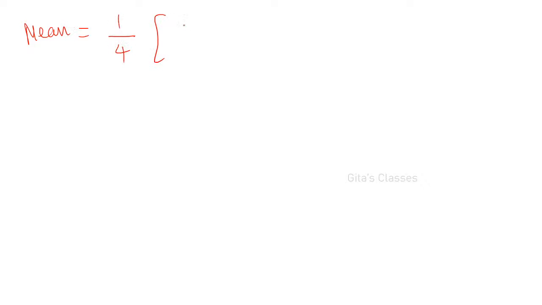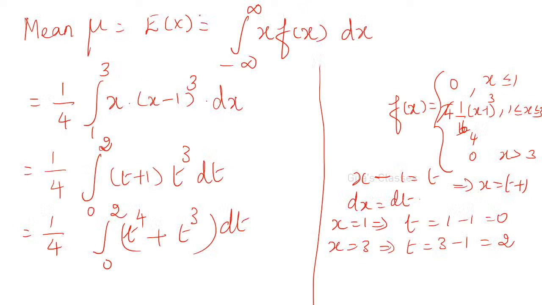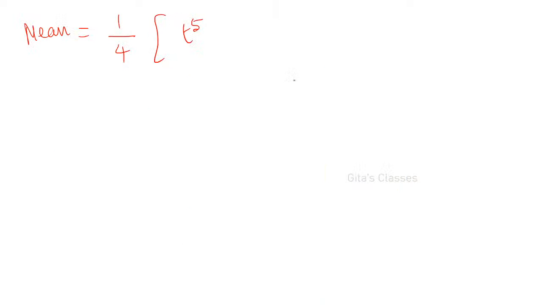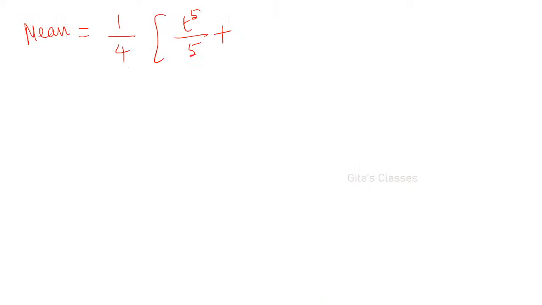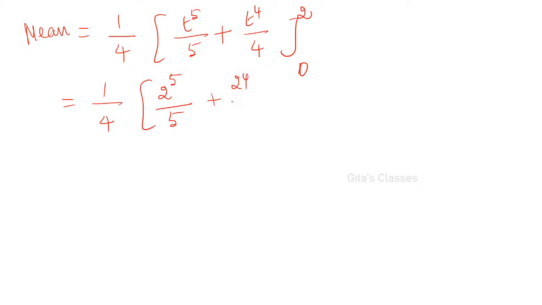So 1 by 4 into, t power 4 if you integrate you will get t power 5 by 5, plus t cube, if you integrate, t power 4 by 4, from 0 to 2. Substitute and find the values. At 0 it will become 0. Only for 2 you have to substitute. That is 2 power 5 divided by 5 plus 2 power 4 divided by 4.